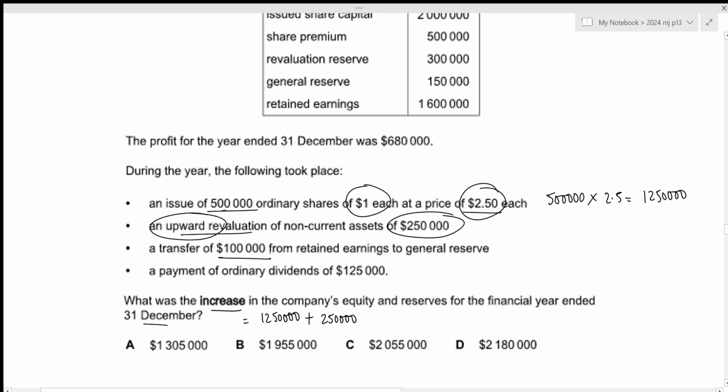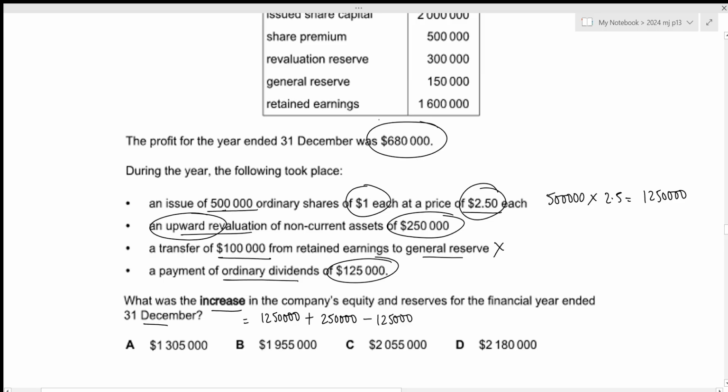Then a transfer of 100,000 from retained earnings to general reserve. There is no overall change by this within our reserves because we're just taking the 100,000 from retained earnings and adding it to the general reserve. So there is no impact. Fourth one is a payment of ordinary dividends of 125,000. When we pay dividends, our equity will definitely decrease. So we need to subtract this 125,000. Then we also have profit for the year.